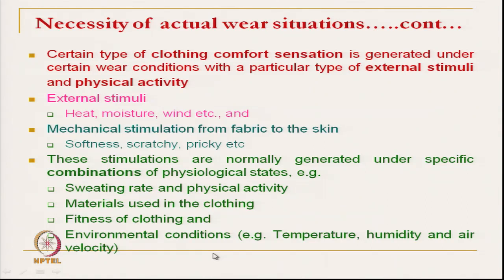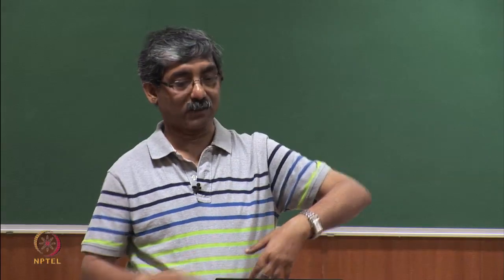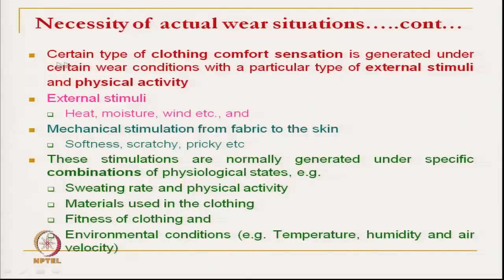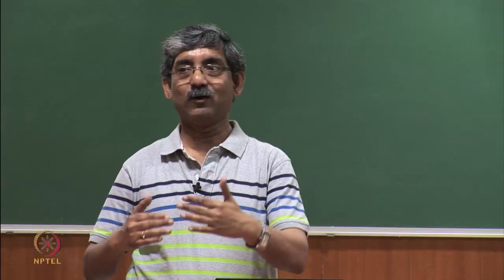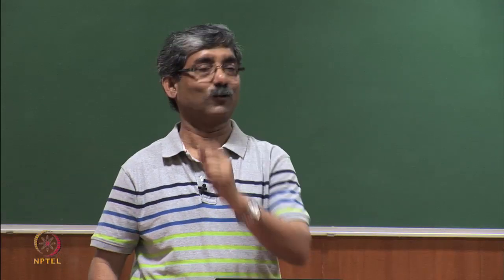Even if the temperature or humidity of the environment changes a little bit, keeping all other activities constant, only by changing the humidity or air velocity, my total perception will be different. So, we have to design very carefully depending on the actual application of the clothing.